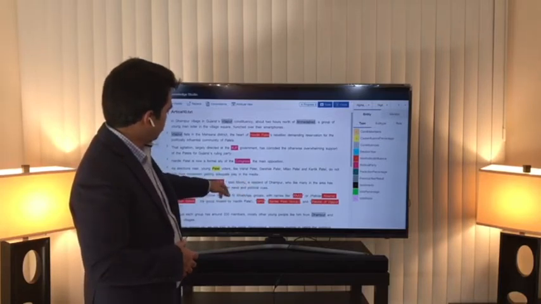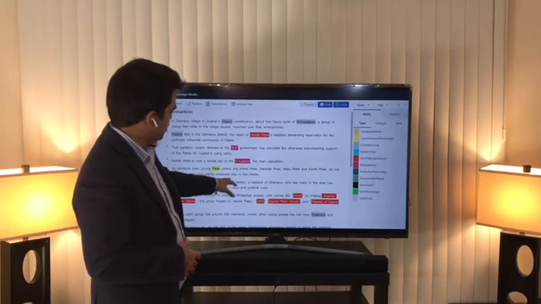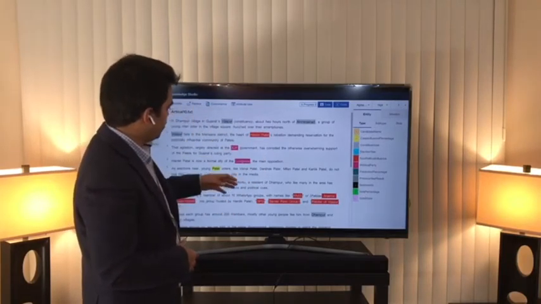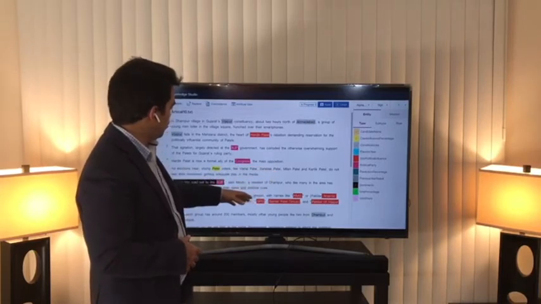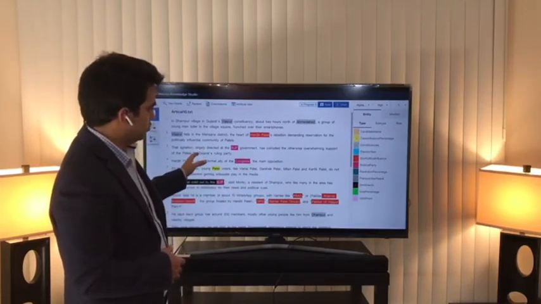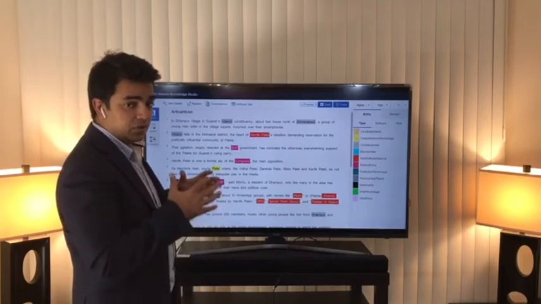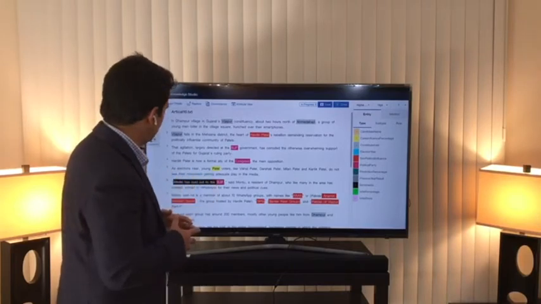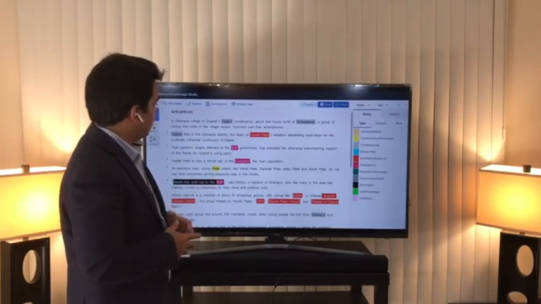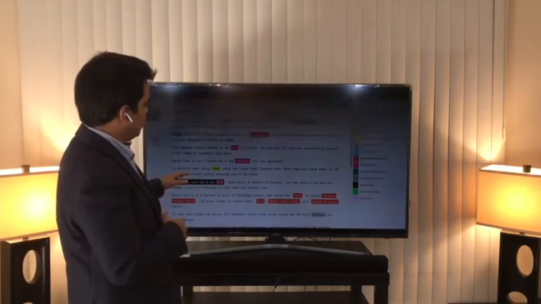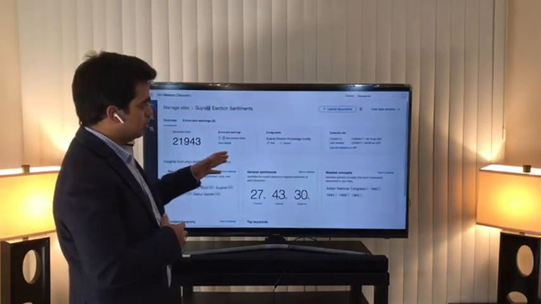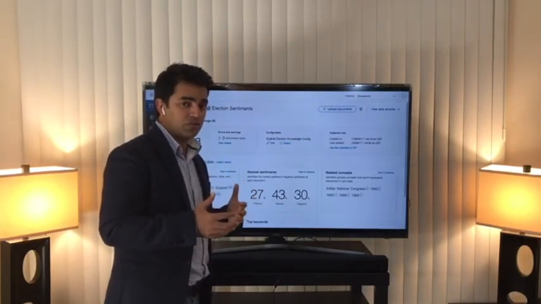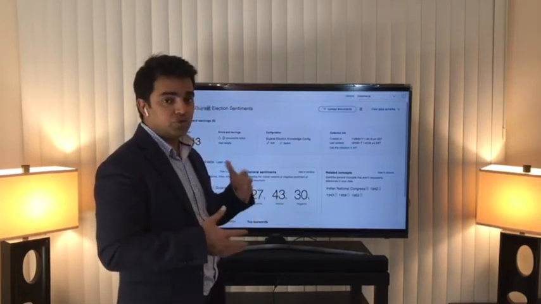For example, we annotated the parties, like Congress and BJP, and there are other parties also which we annotated in different documents. And then we also annotated constituencies, so that IBM Watson can learn these documents in detail and actually make sense out of them. Now I'll go to the Discovery services. So we used Knowledge Studio and the annotation process, and then we went on to the Discovery services so that we can query those documents.